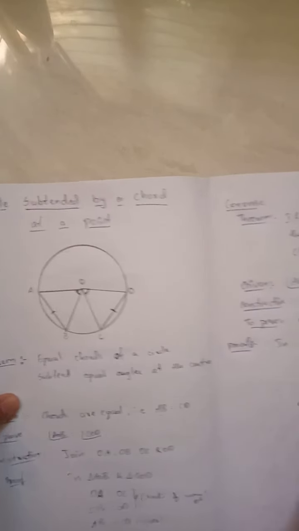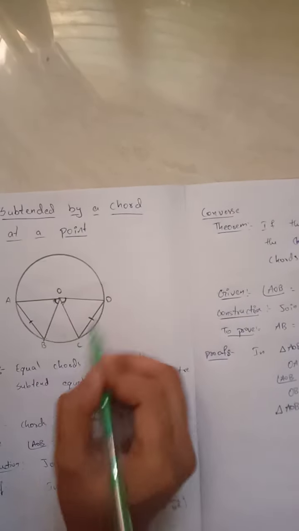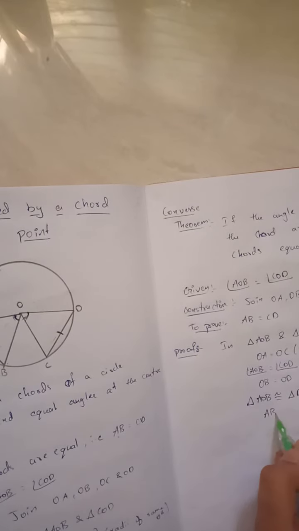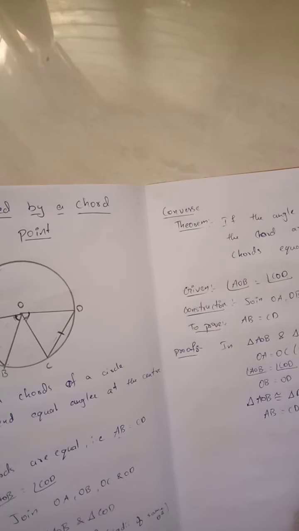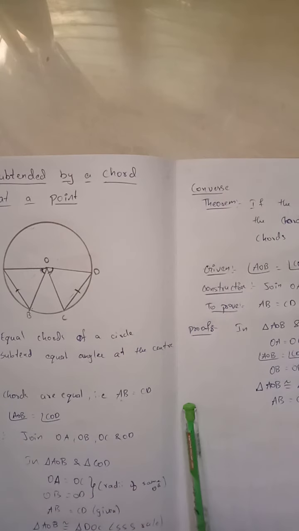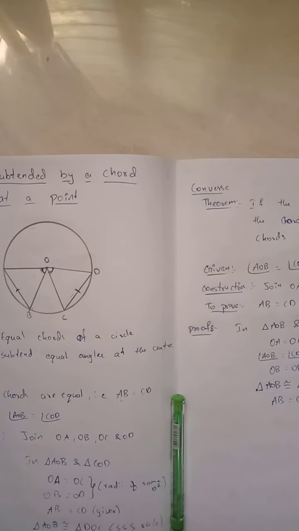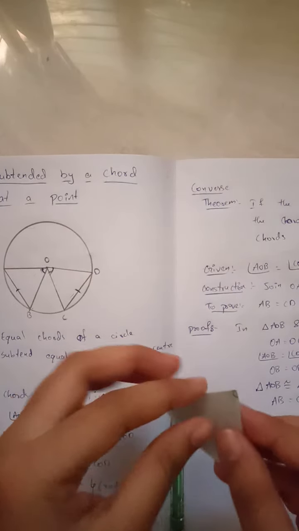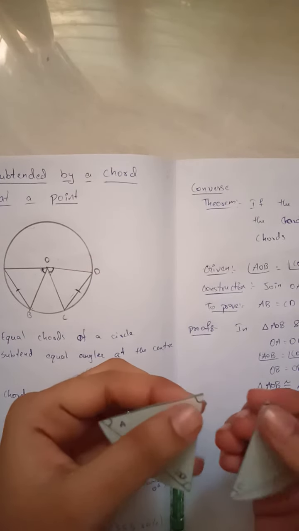When two triangles are congruent, their corresponding parts are also equal. These two chords will be equal. AB is equal to CD by CPCT. Now let's see that in these two triangles, the angles were equal.